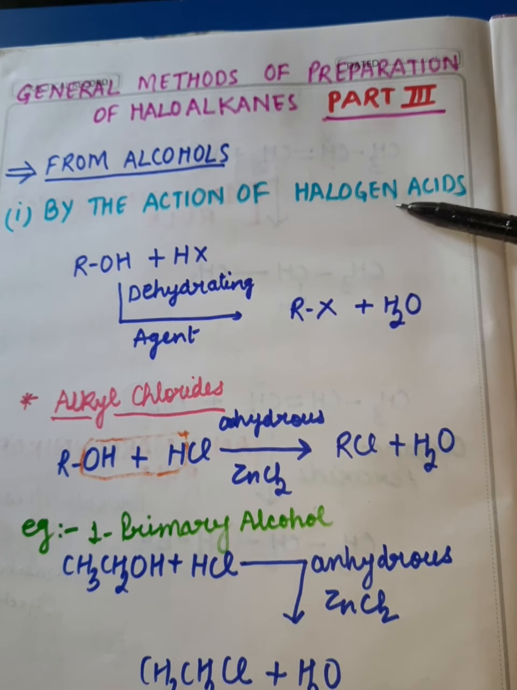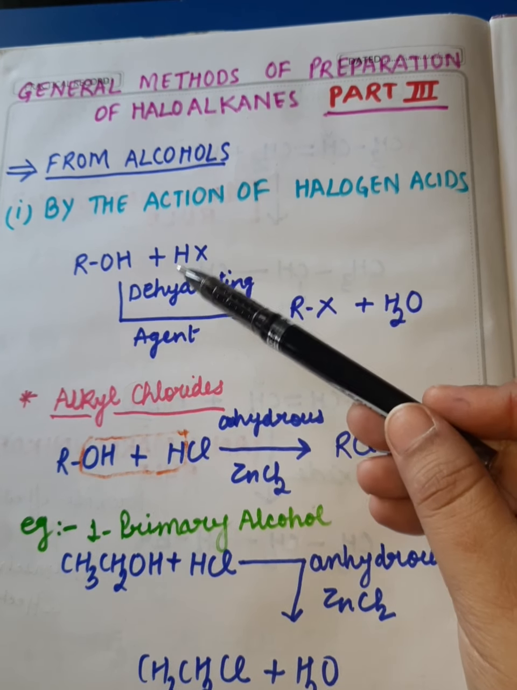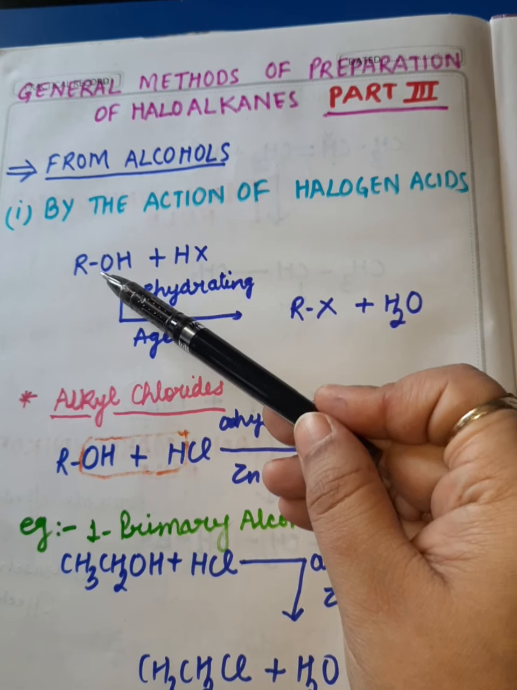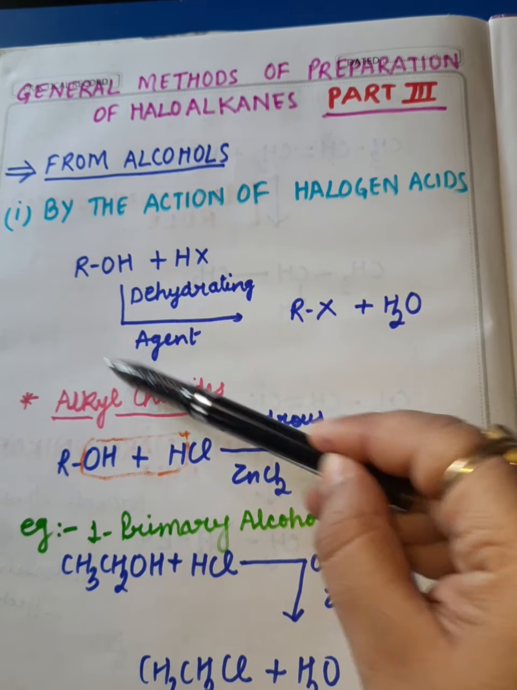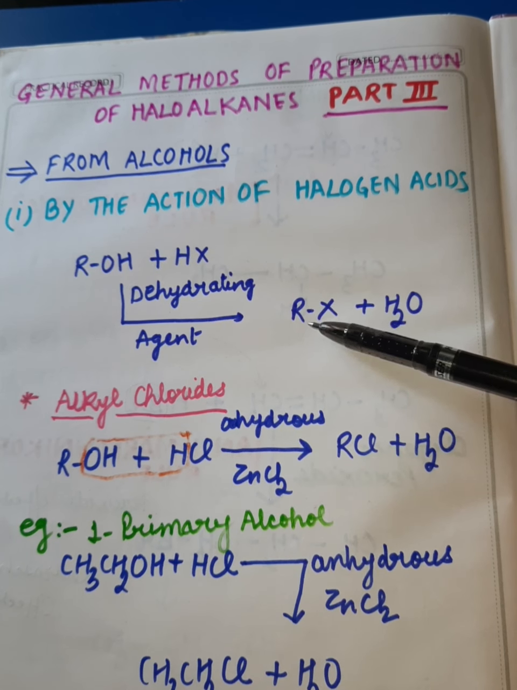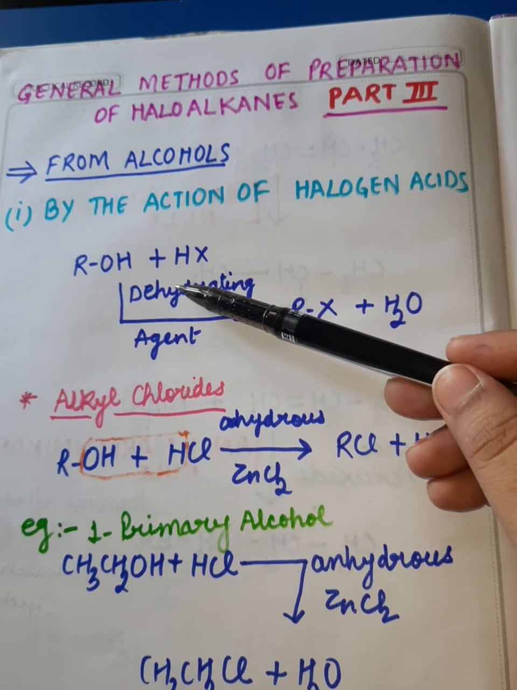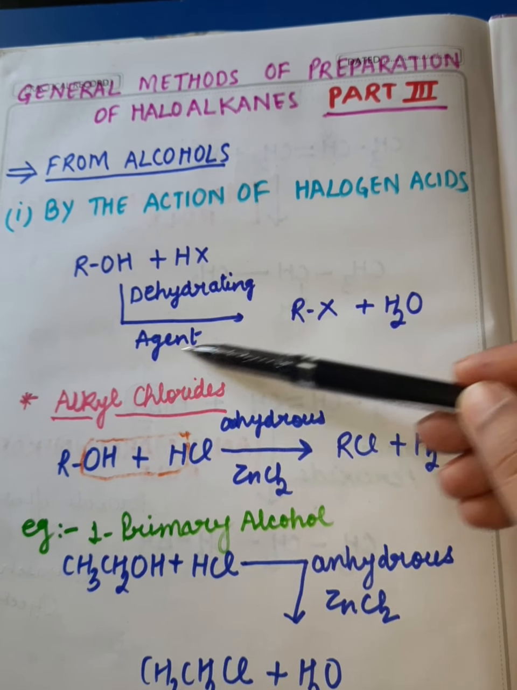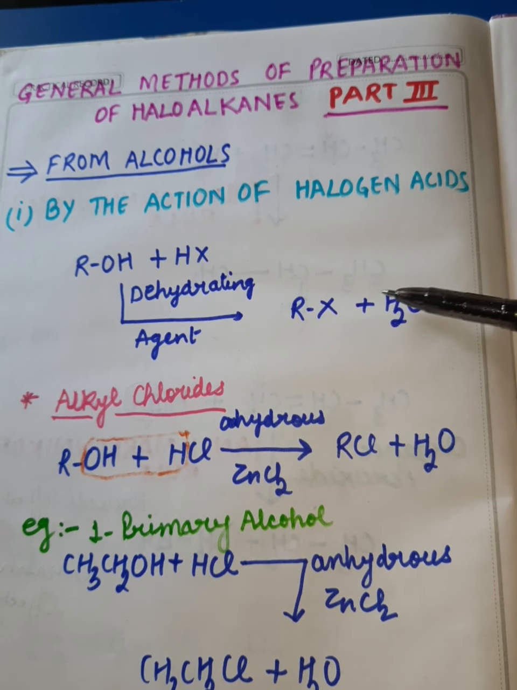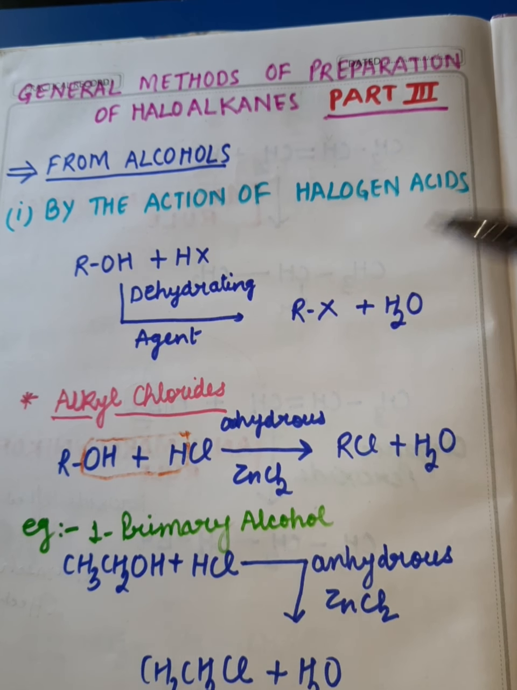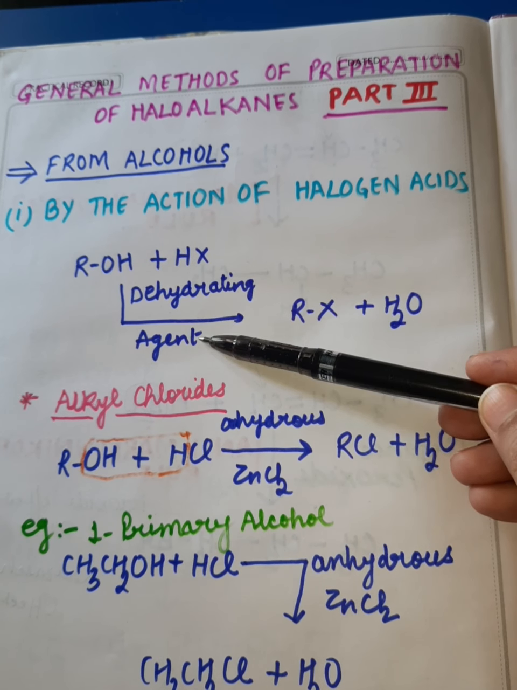Alright, so first of all, I am going to teach you preparation of haloalkanes from alcohols by the action of halogen acids. Halogen acids means HX. So, halogen acids react with the alcohols in the presence of dehydrating agent to form alkyl halide and water. Since in the absence of dehydrating agent, the reaction becomes reversible, to check the reversibility, this water is to be removed. And to remove this water, we are supposed to use dehydrating agent.